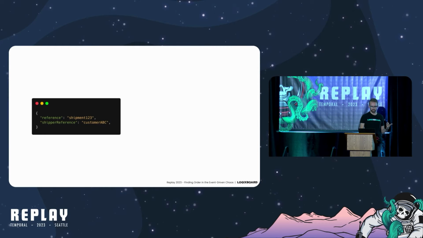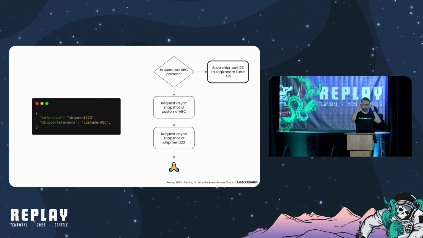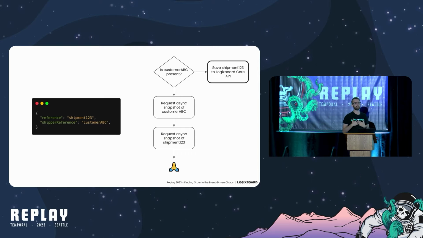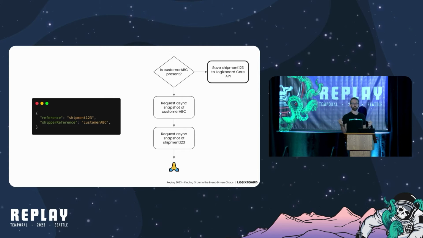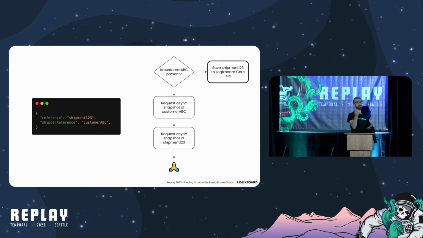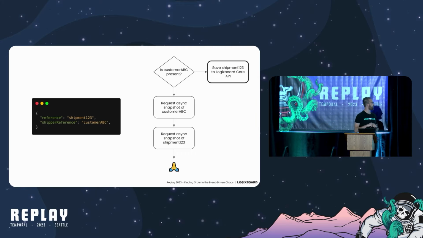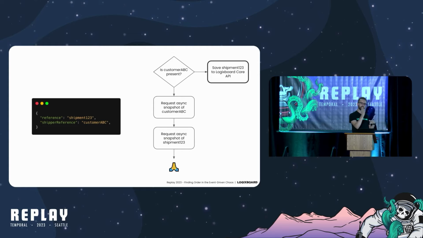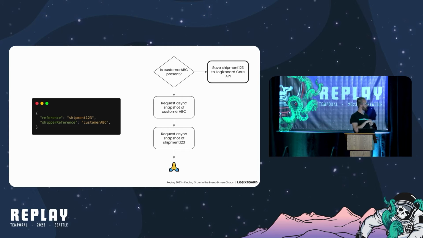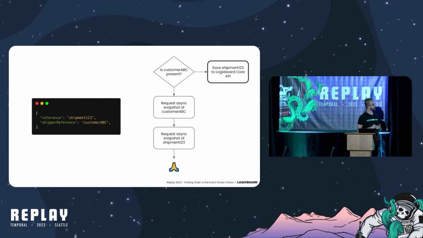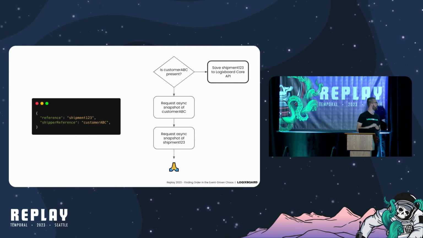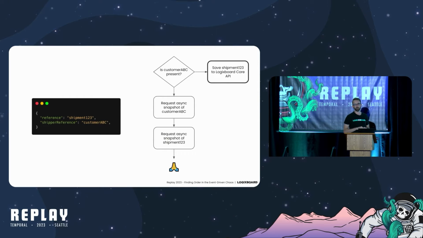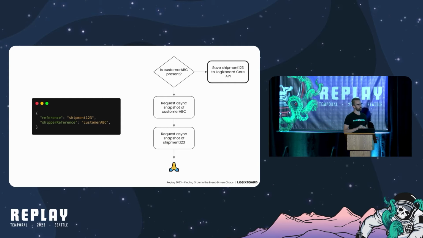And on our legacy system, if customer ABC wasn't present, we would request a new async snapshot of customer ABC, but because we didn't want to halt processing of all the other messages in the stream, we would also request a new snapshot of shipment 123 as well. And this worked okay. We basically cross our fingers that customer ABC arrives first, such that it's saved in our system. The next message we receive about shipment 123 can then use that object. But then we realized, adding more complexity, that there were situations in which the ERP was never going to deliver customer ABC at all due to some problem in those middlewares that I told you about before.